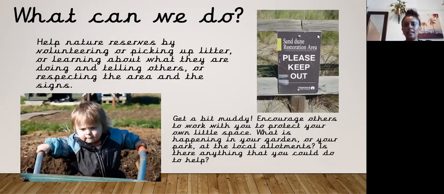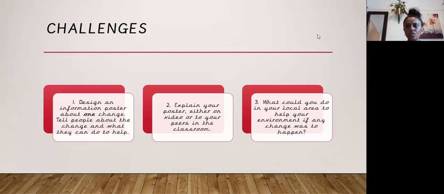So what can we do? Help nature reserves by volunteering or picking up litter, learning about what they are doing and telling others, or respecting the area and the signs. Getting a bit muddy, encourage others to work with you to protect your own little space. What is happening in your garden or your park or at the local allotments? Is there anything that you can do to help? Have a think.